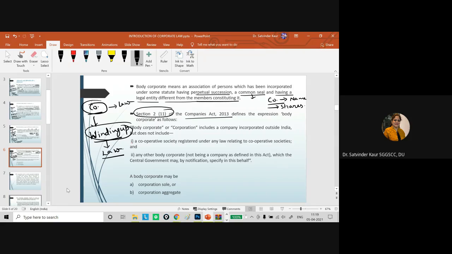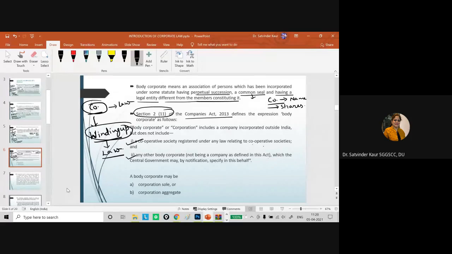Now we have to discuss the definition as per Section 211 of the Companies Act 2013. In this case, a body corporate or corporation includes a company incorporated outside India, but does not include a cooperative society registered under the Cooperative Societies Act, or any body corporate not being a company as defined in this Act, which the Central Government may specify in the official gazette or by notification as being out of the purview of this Act.